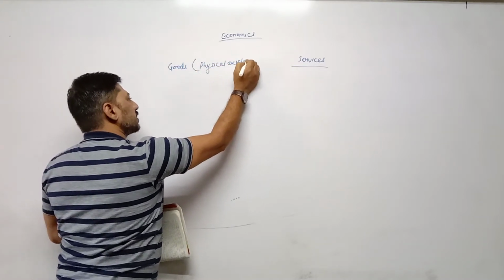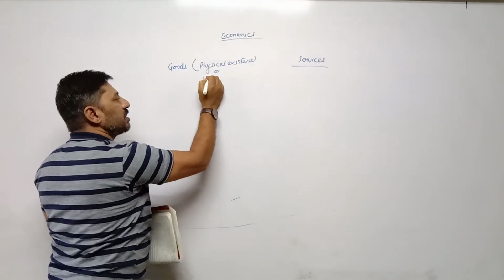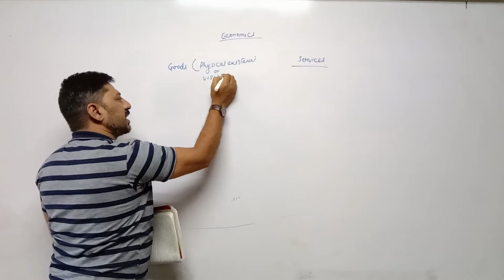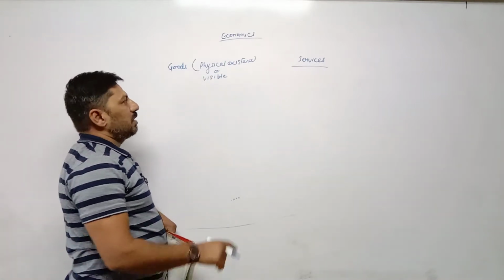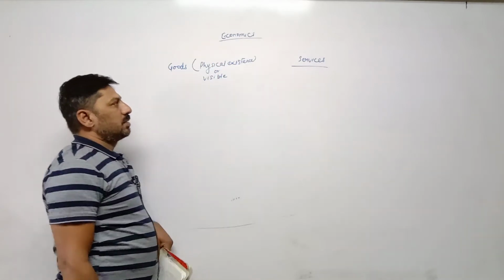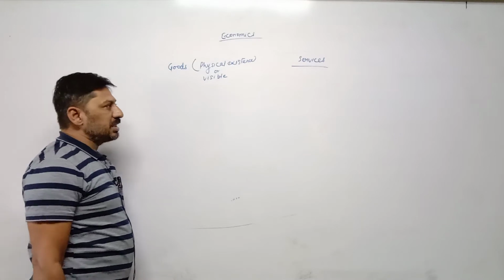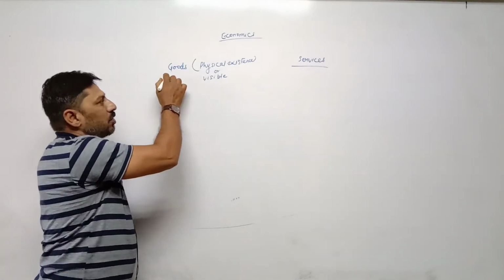Physical existence means, in simple language we can say, which is visible, which can be seen, which can be touched. Such goods has physical existence, that is called goods. Goods means which has physical existence, which can be seen, which can be touched, means visible, that is called goods.